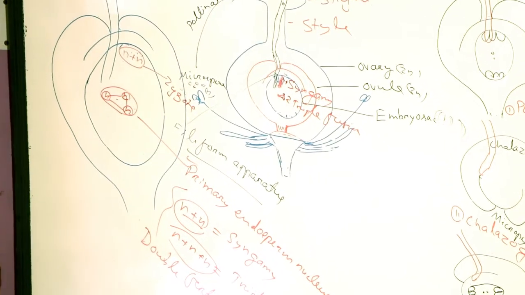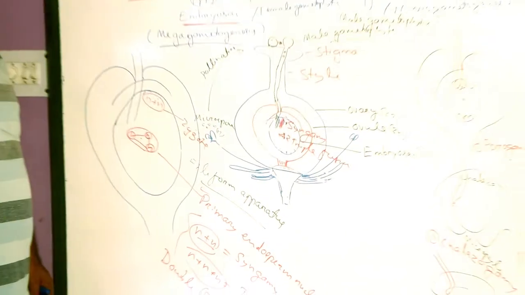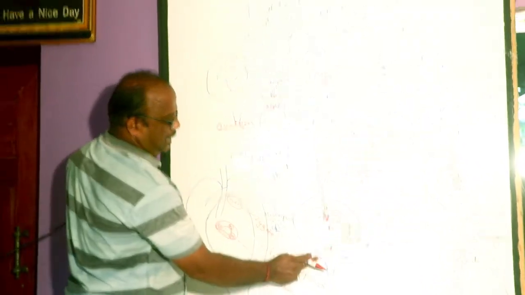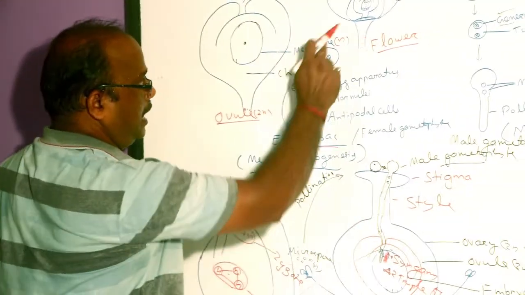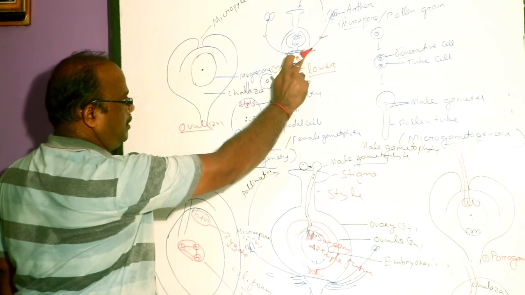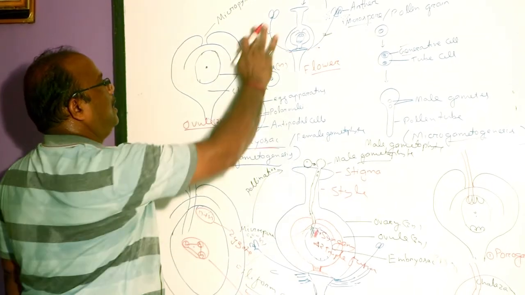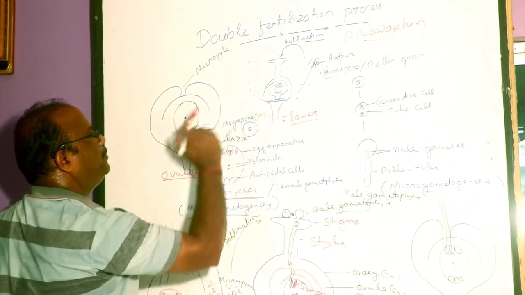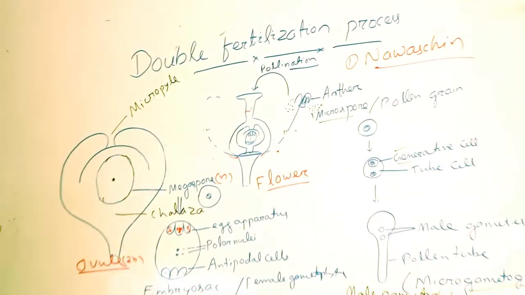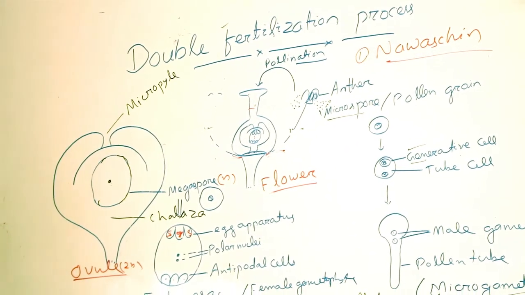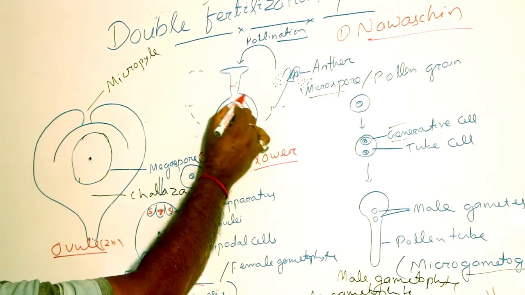After the fertilization process, the calyx and corolla of the flower wither away, the androecium also withers away, the style and stigma gradually shrivel, and the ovary gradually matures.